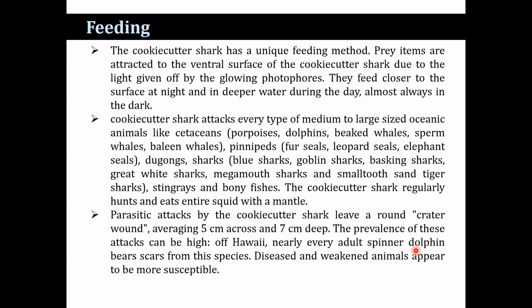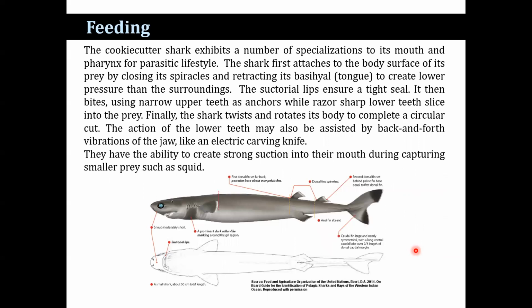The cookie cutter shark exhibits a number of specializations in its mouth and pharynx for a parasitic lifestyle. The shark first attaches to the body surface of its prey by closing its spiracles and retracting its tongue to create lower pressure than the surroundings. The suctorial lips ensure a tight seal. It then bites, using narrow upper teeth as anchors, while razor-like lower teeth slice into the prey. Finally, the shark twists and rotates its body to complete a circular cut.